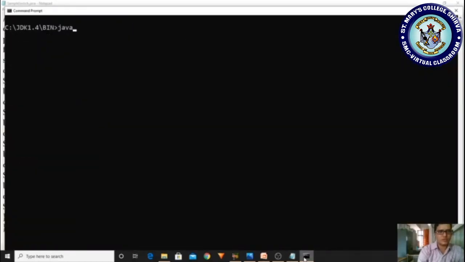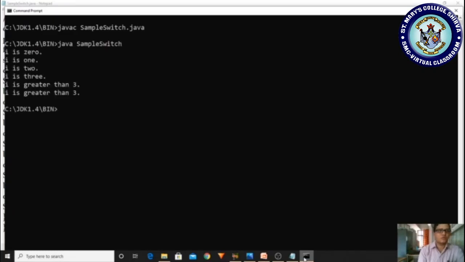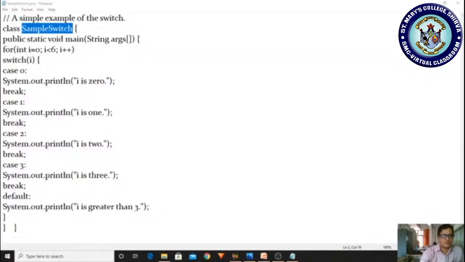First I clear the screen, javac sample switch.java. No error. java sample switch. Yes, I am getting the output. Okay, so that is the execution.